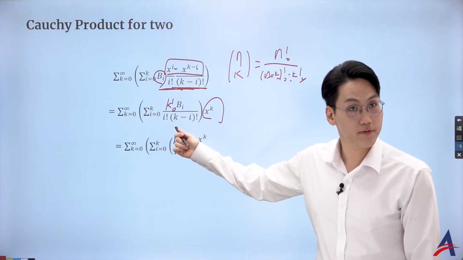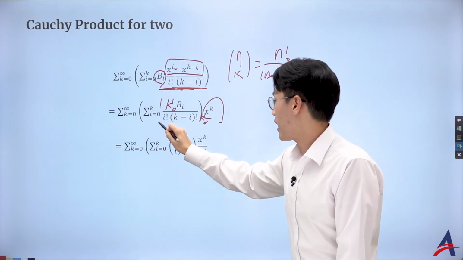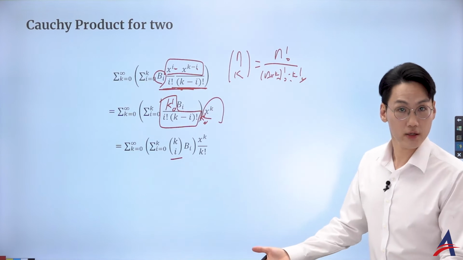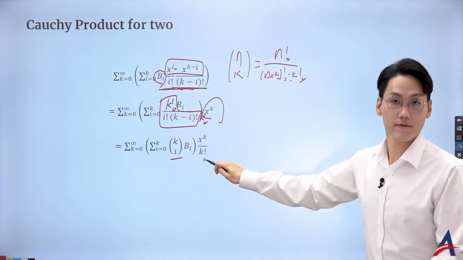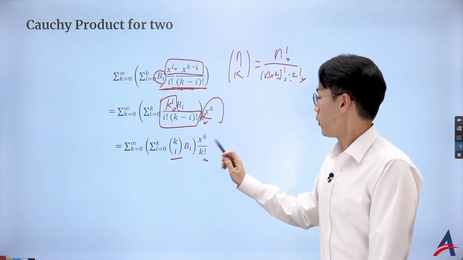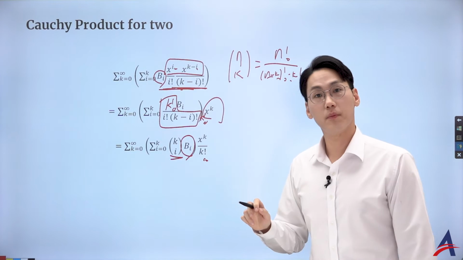But I didn't have it before, so you need to essentially divide this by k factorial, but that part can actually be put into the binomial coefficient. That's great, but you still have to divide this by k factorial because I didn't have the k factorial before. Okay, well, hold on a sec. I got the binomial coefficient and then the Bernoulli number.